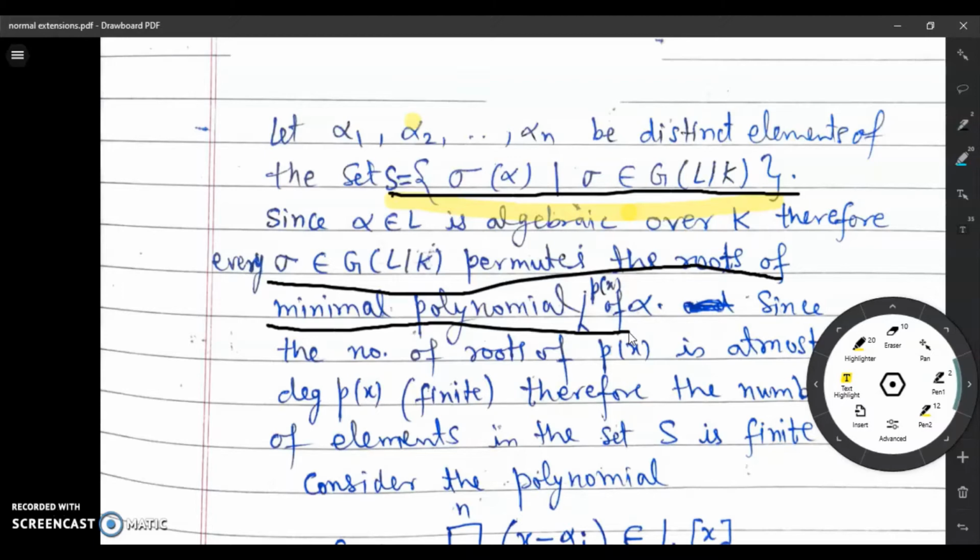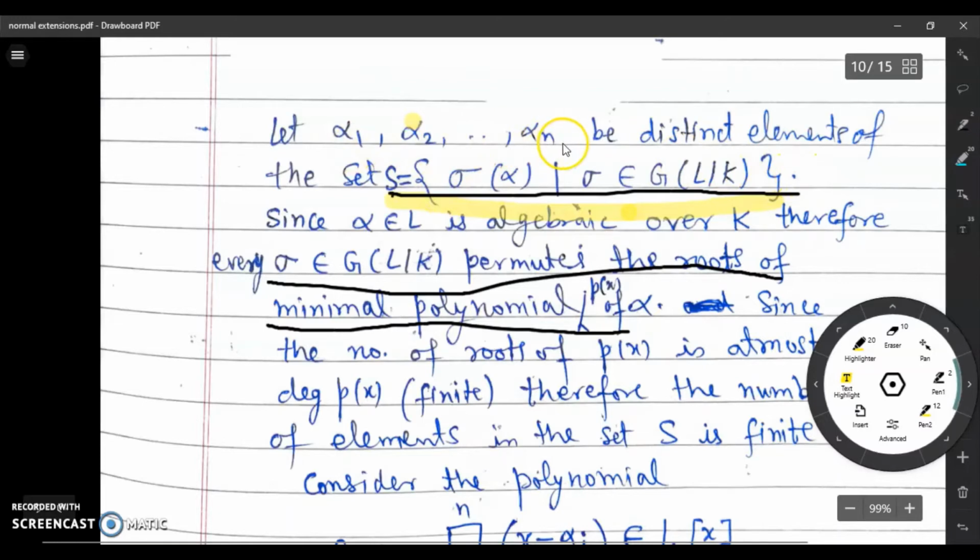Now note that if p(x) is the minimal polynomial of alpha, then it has at most degree p(x) roots. Since the degree of p(x) is finite, S will be a finite set, because each sigma alpha is a root of p(x). So this is a finite set.